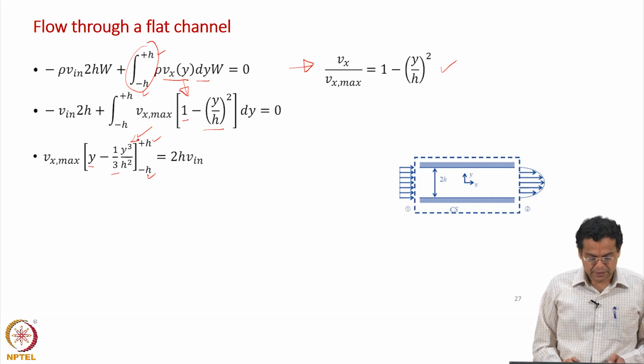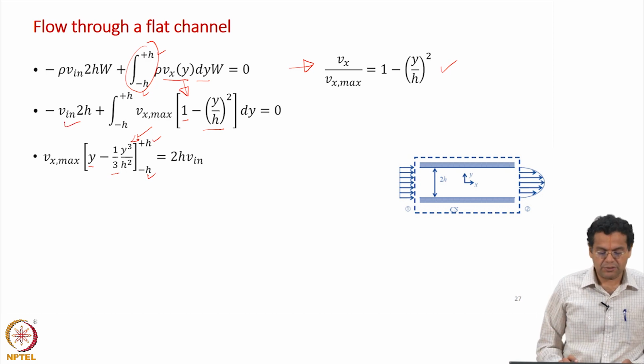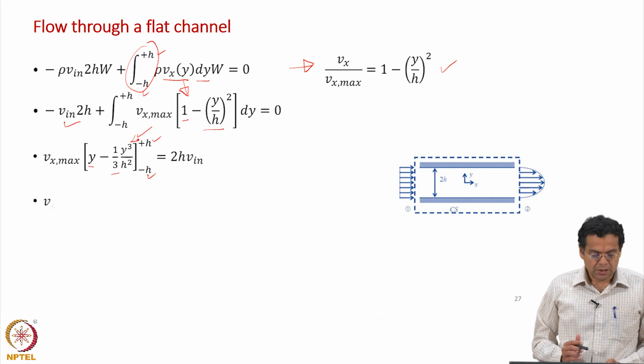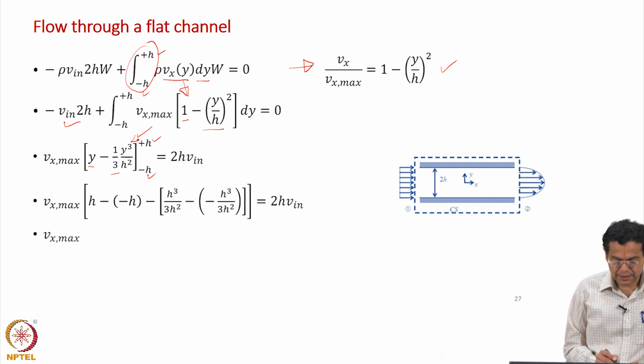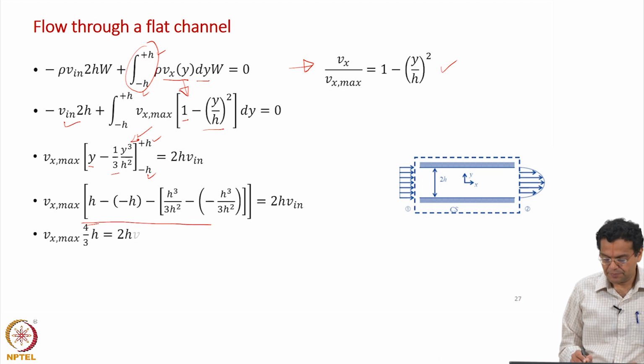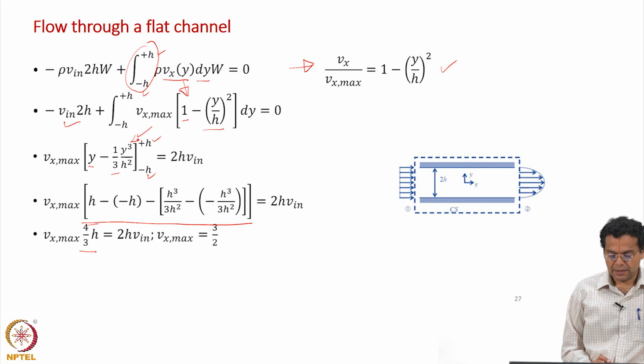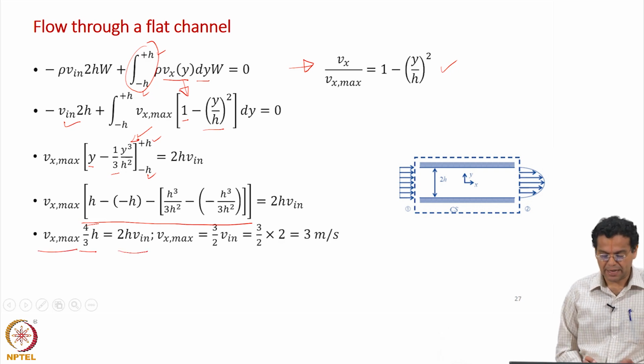I take this to the right hand side, so it becomes 2h Vn. Now, substitute the limits, and once you evaluate this equation, all these terms simplify to just 4 by 3 h, and on the right hand side you have 2h into Vn, along with Vx max.